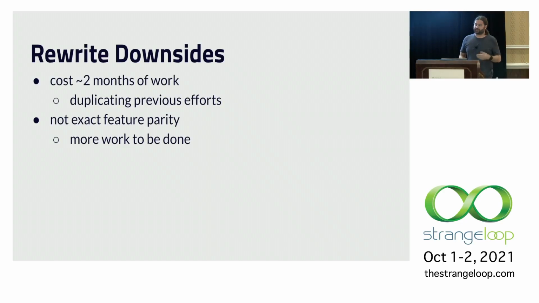Of course, rewriting has downsides, right? It has a cost. It took me around 2 months of work to get a pure Rust storage library implemented, and this was essentially duplicating efforts that were spent on the design in the first place. And at the end of that, I still don't even have full feature parity. There was going to be more work to do.